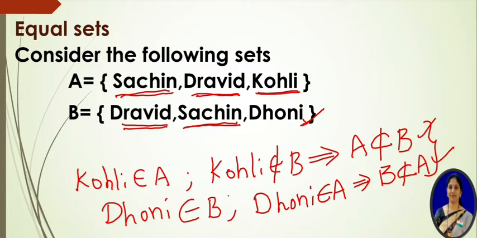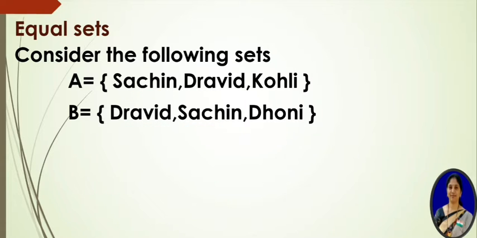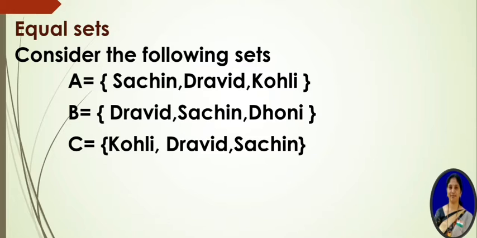This is the important concept here. Now see the next one. Consider the set C, which is equal to Kohli, Dravid, Sachin. Here also set C contains three elements. These are also the names of Indian cricketers. Now observe the sets A and C and their elements. There are three elements in set A, and set C also contains three elements. Now see the names, that means the elements.